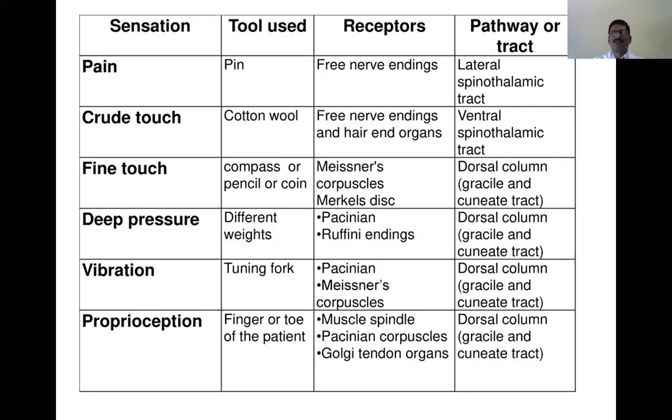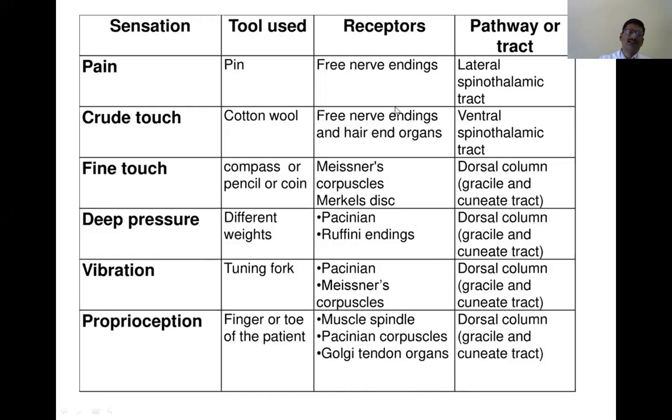It's always advisable to use low frequency tuning forks, especially 128, never above 256. So we have completed almost most of the sensory modalities: tactile sensibility, crude touch, and next comes pressure. Pressure is nothing but constant touch.